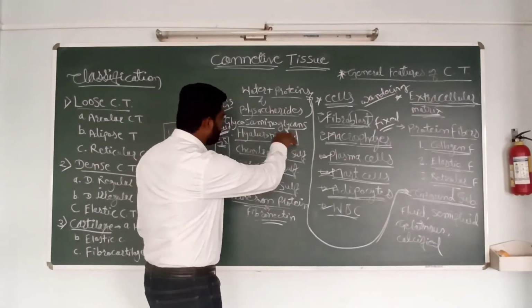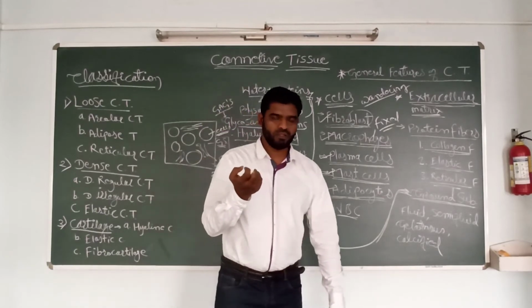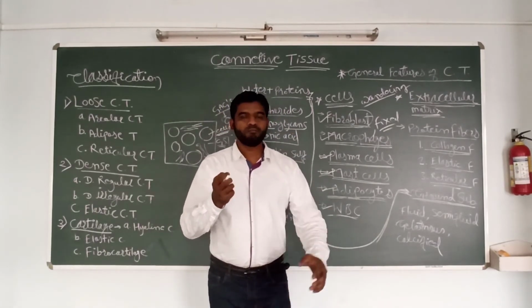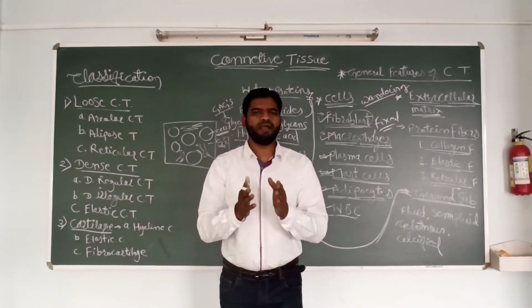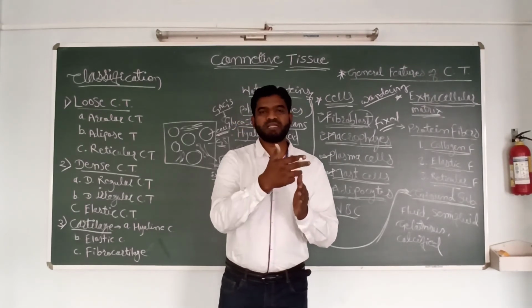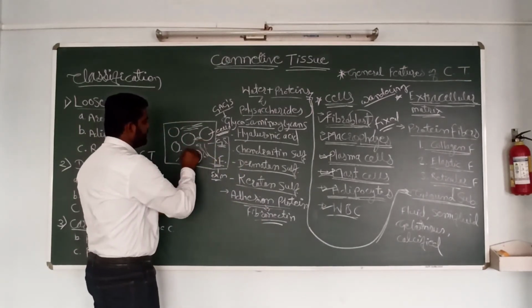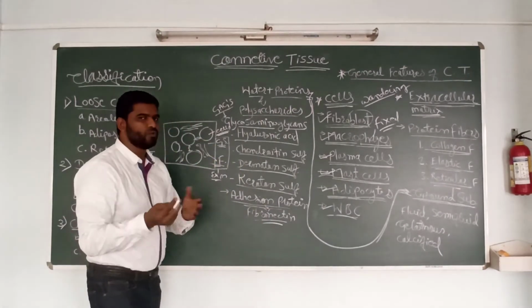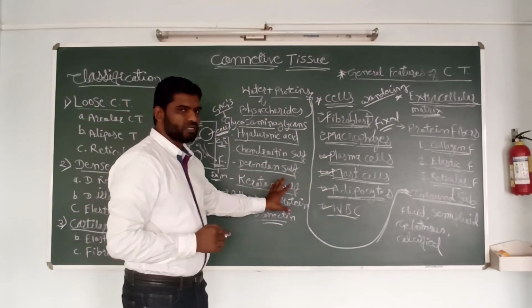What is the function played by the ground substance? They trap the water. They provide support. They form a medium for exchange of material between the cells, exchange of nutrition and waste between two cells.